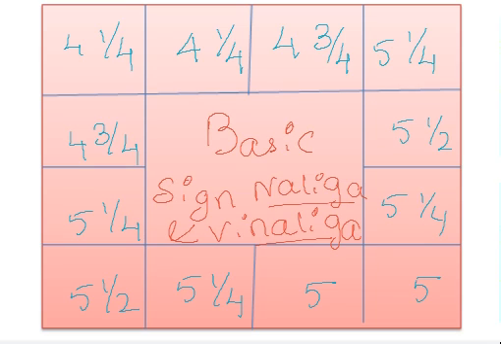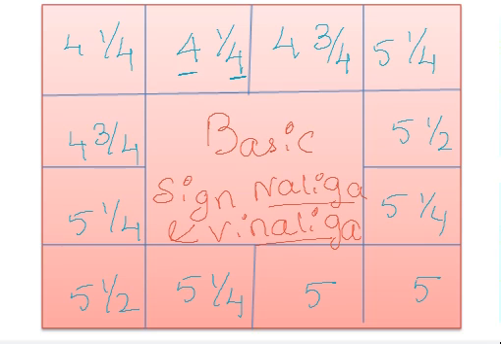So these are constant values. As I told you, this is Aries, Taurus, Gemini, Cancer, Leo, Virgo, Libra, Scorpio, Sagittarius, Capricorn, Aquarius and Pisces. So these are all the constant houses, and these are the constant numbers you have to remember in each and every house. It doesn't vary. And I will tell you what this number represents. So for Aries it is 4 1/4. This part is Naliga and this part is Vinaliga. Naliga is the same, Vinaliga has a half difference.